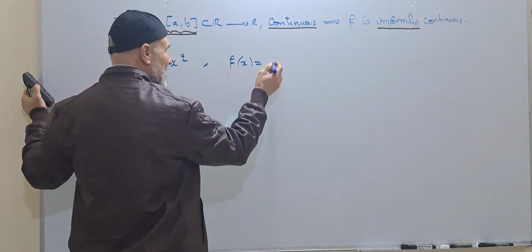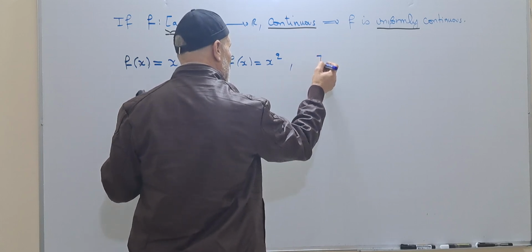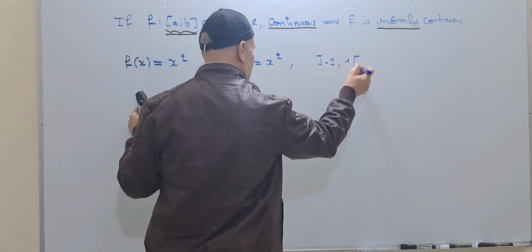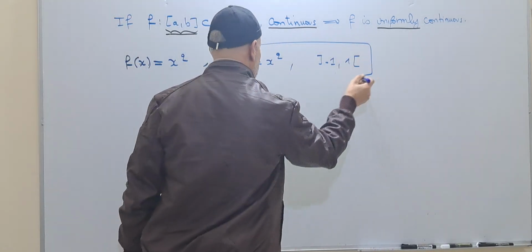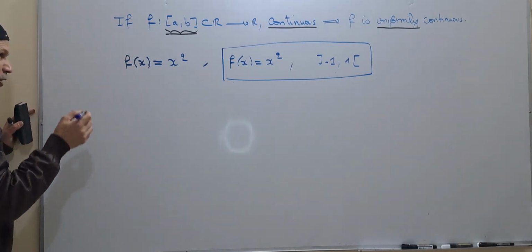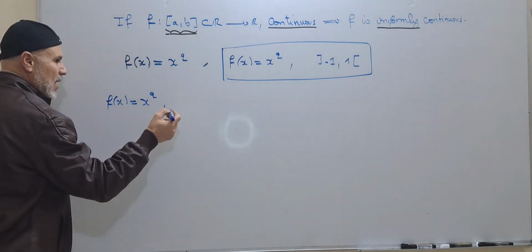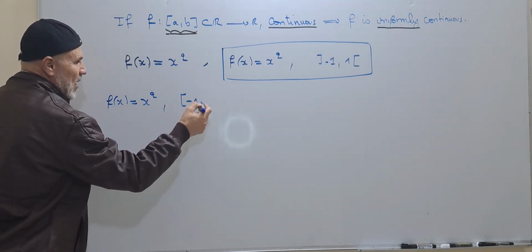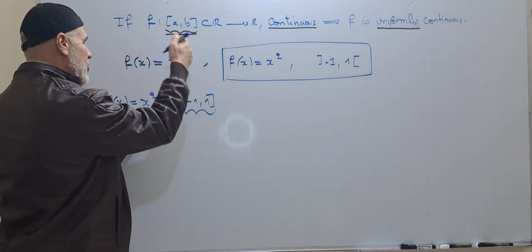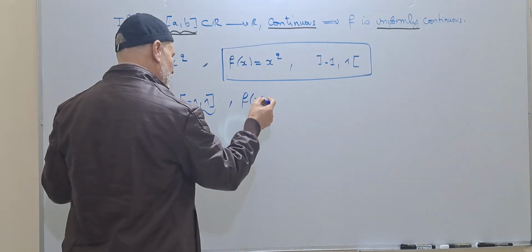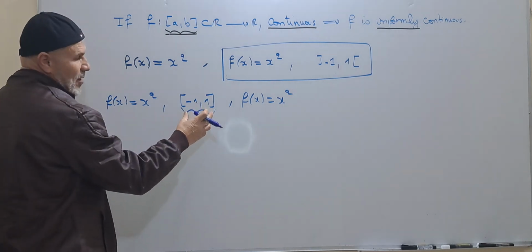If we consider f of x equal to x squared, defined on [-1, 1], for example, what can we say about this function defined on this interval? Actually, we take f of x equal to x squared on [-1, 1], which is a closed interval. Then, using this theorem, we can say that f of x equal to x squared is uniformly continuous on this interval.